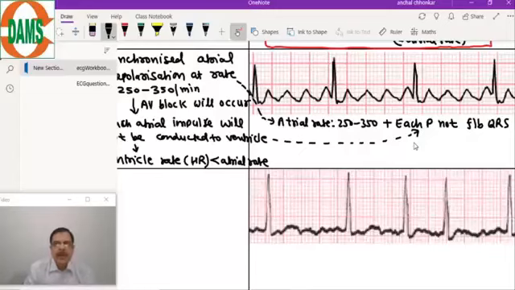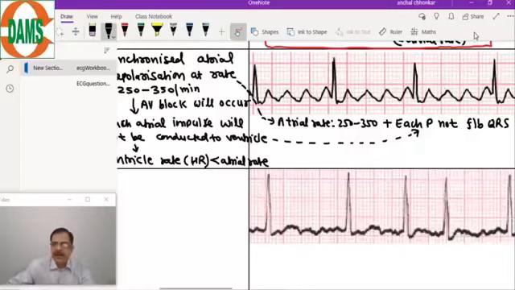In most cases of atrial flutter, the AV block is fixed. Fixed means for every cardiac cycle the conduction ratio will be the same. The conduction ratio from atria to ventricle, like 2:1 or 4:1, will be the same throughout. The P wave here will be abnormal. Now come to the diagram.